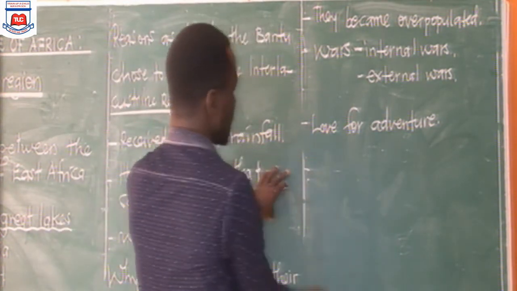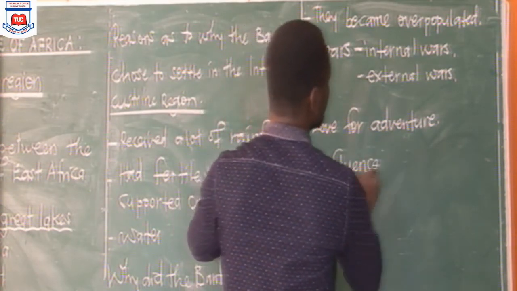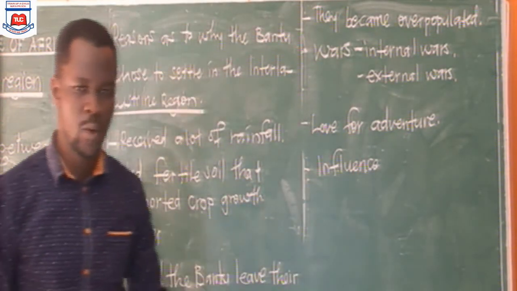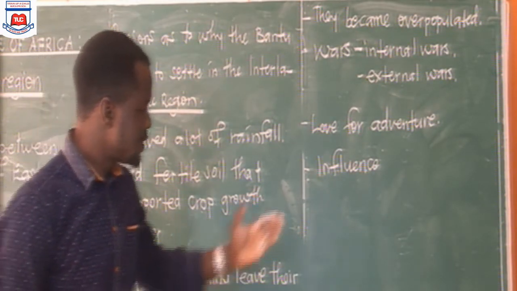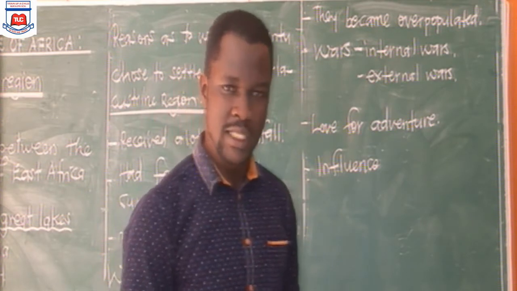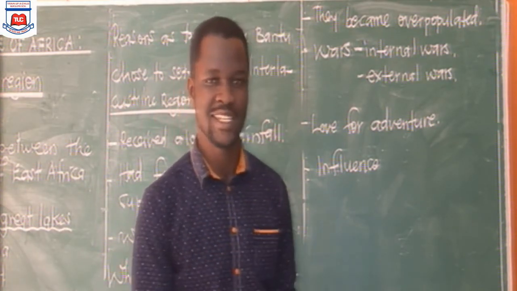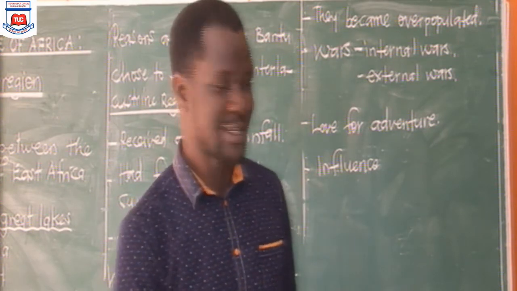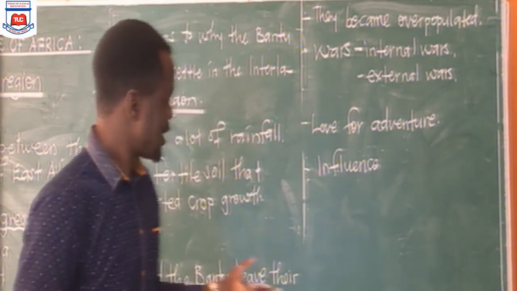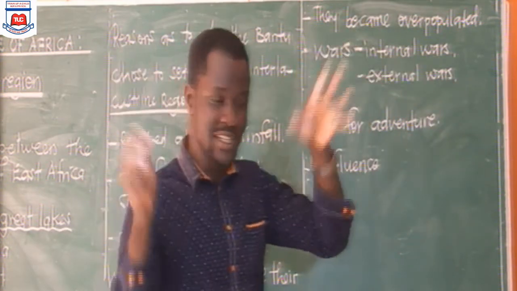Next, we have influence. Some moved due to influence. What do we mean by this? Here we say that we had some people who did not want to move, but because they saw others moving, they were influenced, and they also just joined others, and they started the journey. Meaning that if you wake up from your house, you see your neighbors carrying luggage on their heads and they are moving.